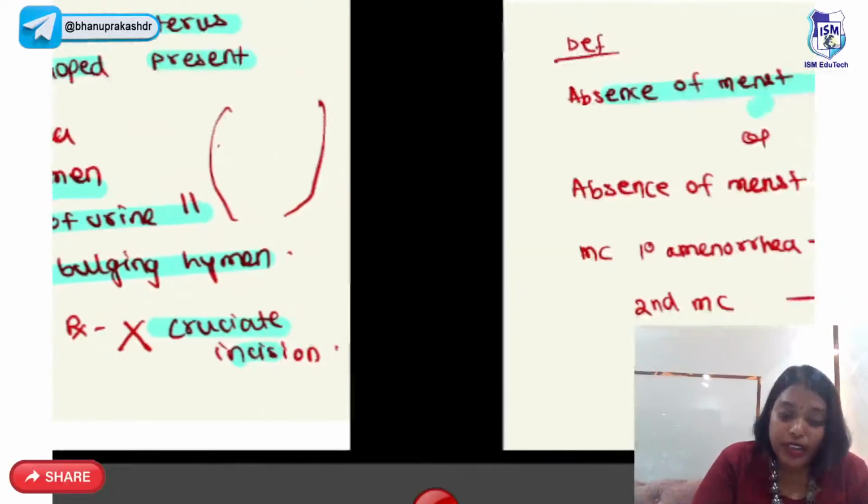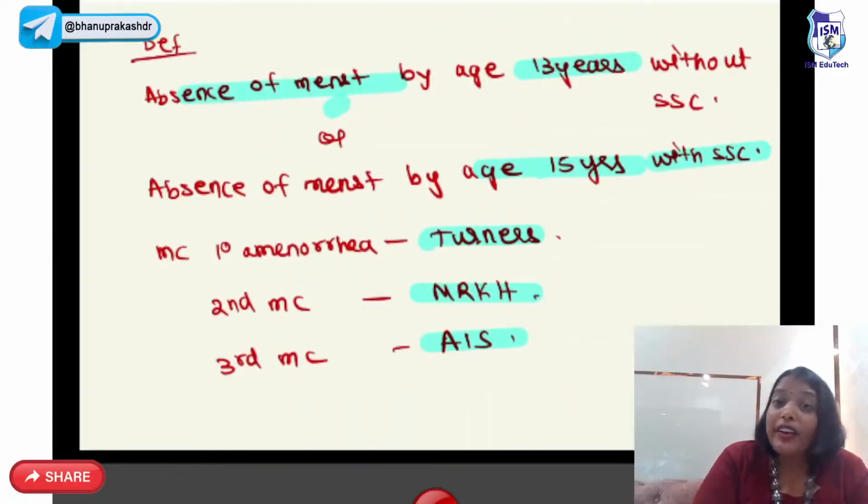Now, first and foremost, I think I didn't tell you the definition. So what is the definition of primary amenorrhea? It is the absence of menstruation by age 13 years without secondary sexual characteristics, or it is absence of menstruation by age 15 years with secondary sexual characteristics. So in the presence of secondary sexual characteristics, you can wait up to 15 years. In the absence of secondary sexual characteristics, you wait only up to 13 years.